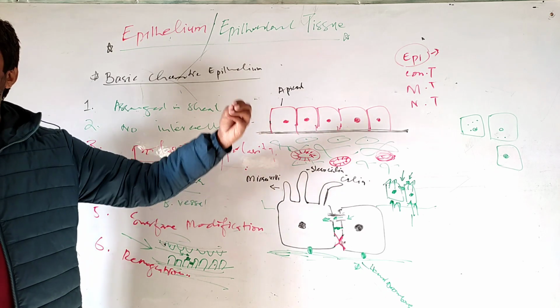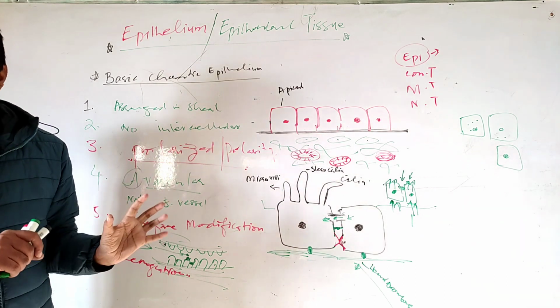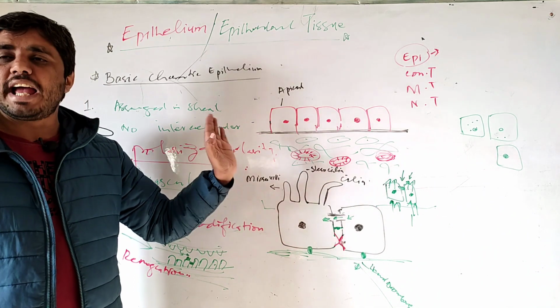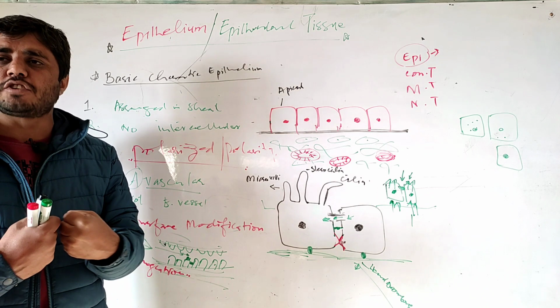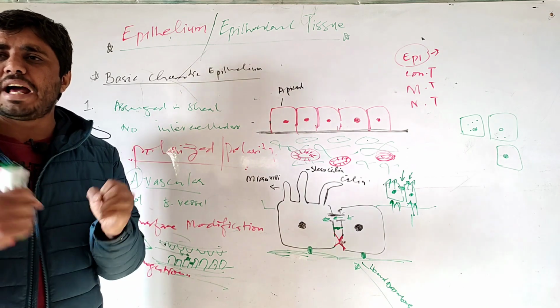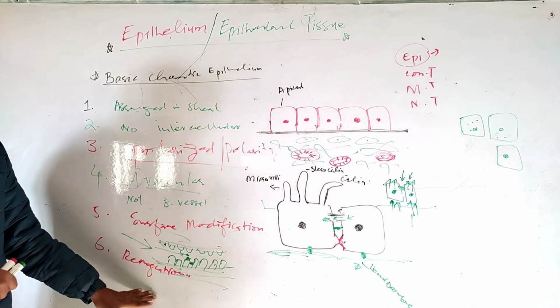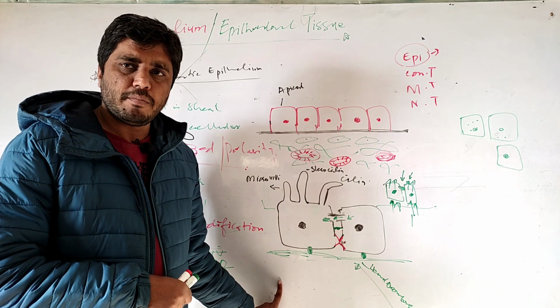They are found in different cells of different epithelia of the body to achieve specific functions. On the lateral surface, they have cell junctions which hold different epithelial cells together and also perform many other functions. That's clear. And regeneration is the final one. Epithelial cells have great regeneration power.